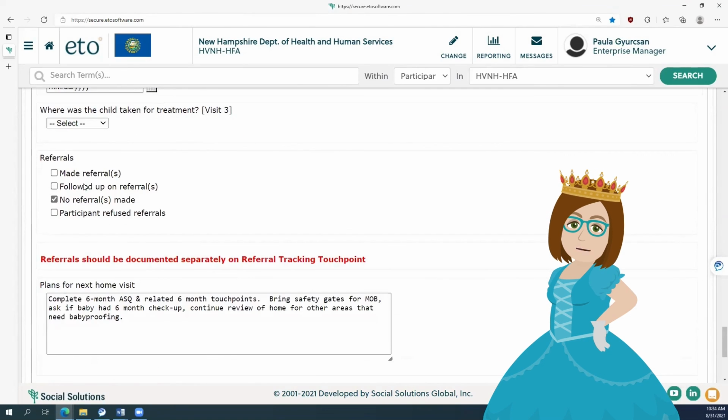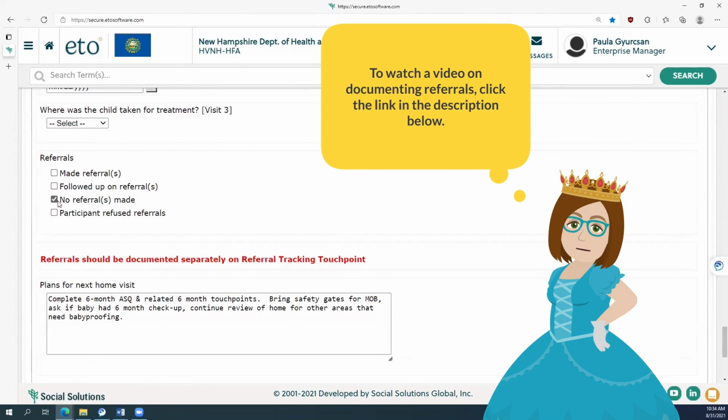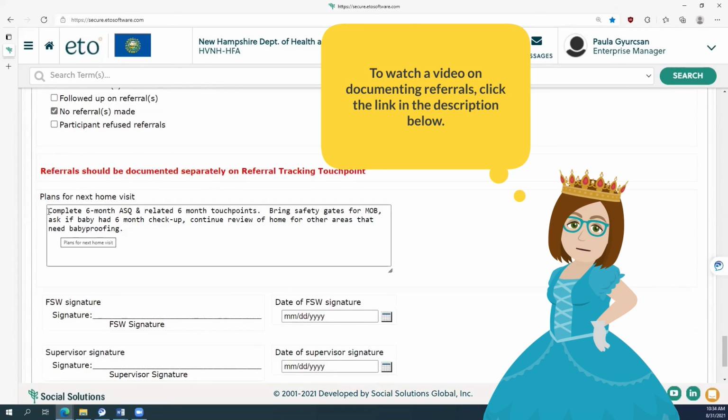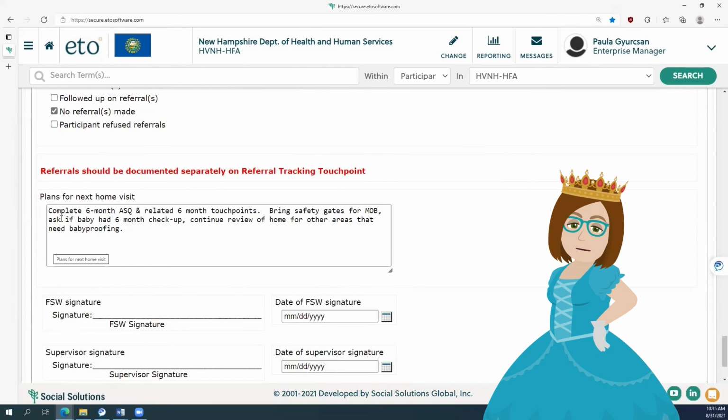Referrals, I didn't make any, so I clicked no referral. But if you had, you would be completing a referral touch point. And finally, I would recommend to complete the box for plans for next home visit, as this home visit is fresh in your mind. So for my visit, I know my baby's almost 6 months old. So next time I'm going to complete the 6-month ASQ and related 6-month touch points, bring the safety gates that we discussed, see if the baby had his 6-month checkup, and continue working on my goal.